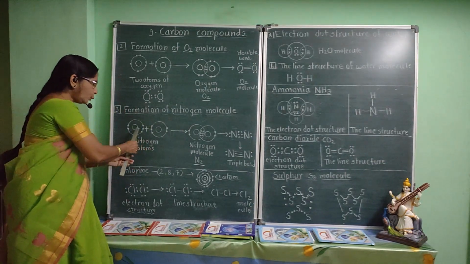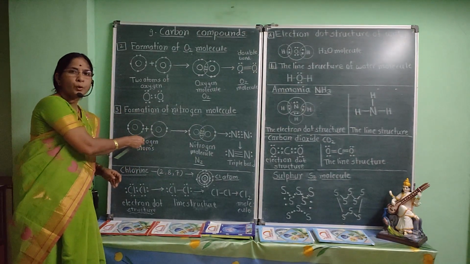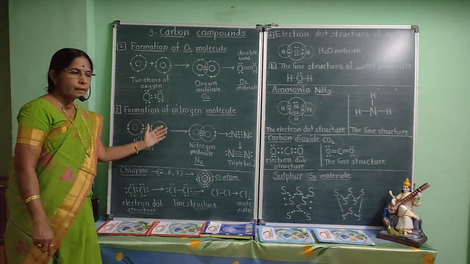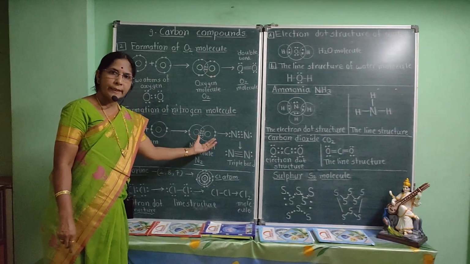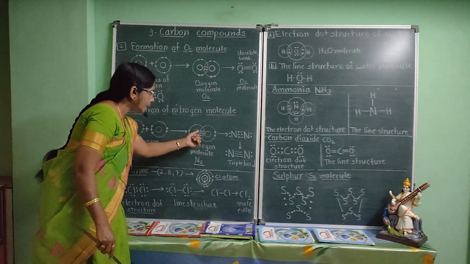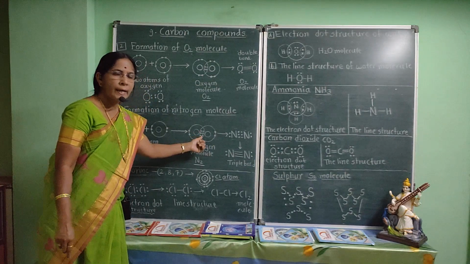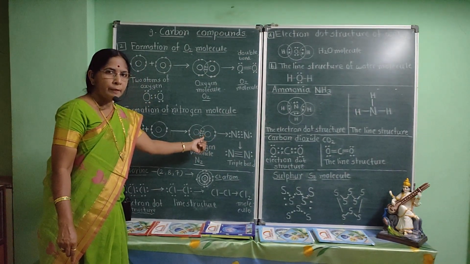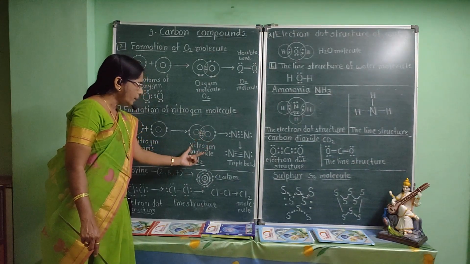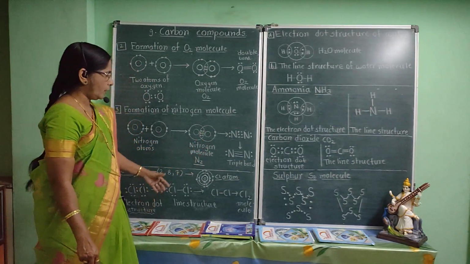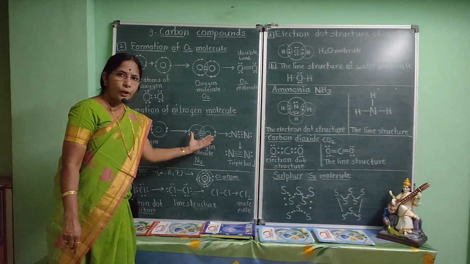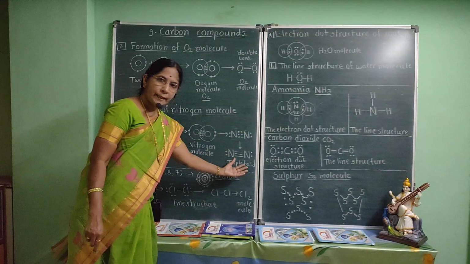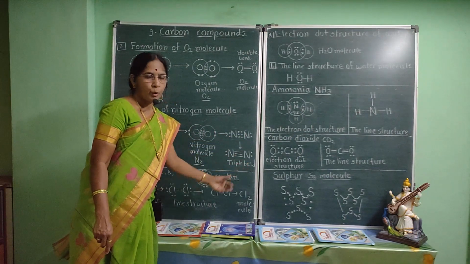So, 2 nitrogen atoms come close together, share their 3 electrons with each other, and nitrogen molecule is formed. As 3 pairs of electrons are shared, triple covalent bond is formed between nitrogen atoms in the nitrogen molecule. This is electron dot structure of nitrogen molecule, and this is line structure of nitrogen molecule.